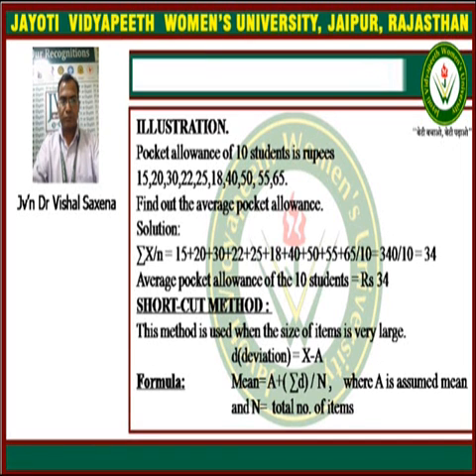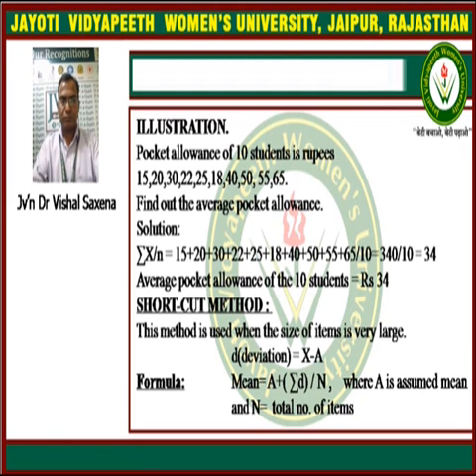Suppose we have some data like pocket allowances of 10 students. We are given the pocket allowances for these 10 students: 15, 20, 30, 22, 25, 18, 40, 50, 55, 65. Then how can we find the arithmetic mean?